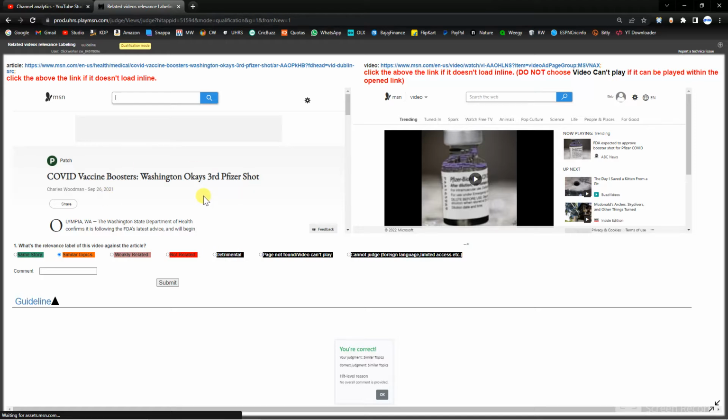Another is COVID vaccine boosters. Washington OKs third Pfizer shot, and both the stories, in the video as well as this article, are the same one. So select same story, right? So similar topics, not the same one, similar topics. So what they're talking about is the vaccine, right? So they are similar topics.